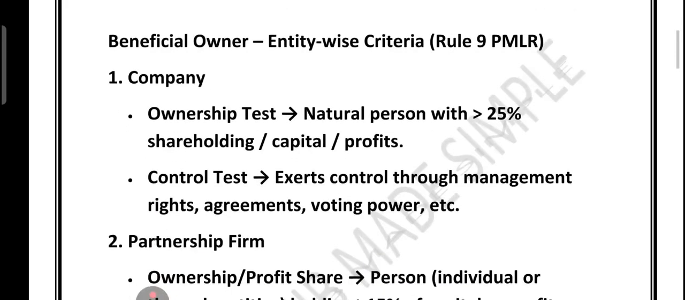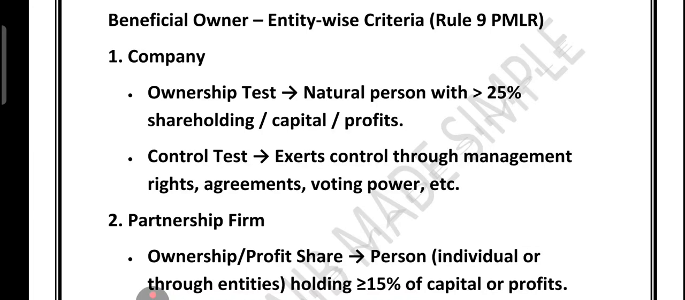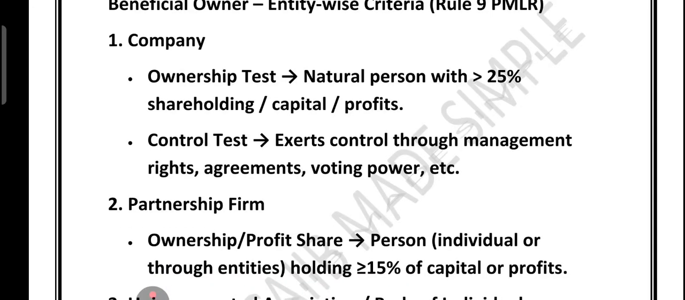Now, beneficial owner entity-wise criteria. So let's understand the entity-wise criteria for identifying the beneficial owner under Rule 9 of the PMLR. First of all, for a company, if a natural person holds more than 25% shareholding, capital or profit, they qualify as